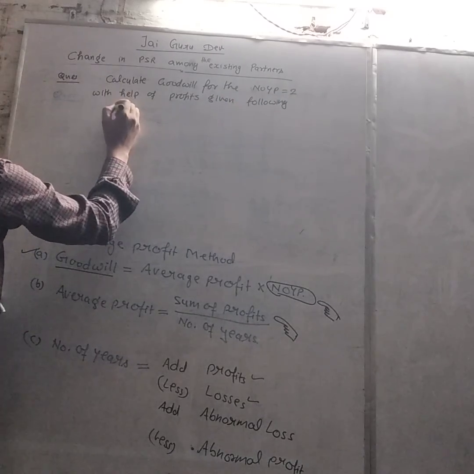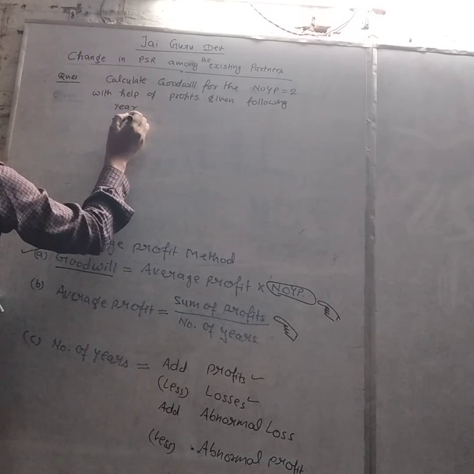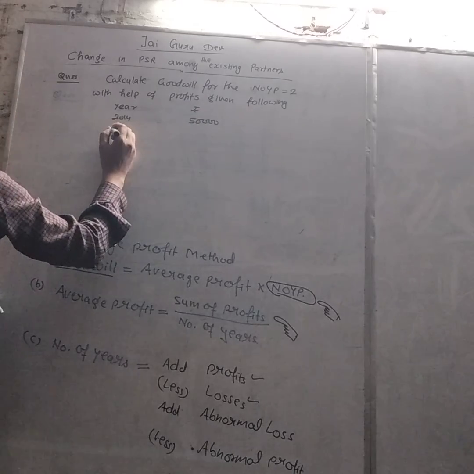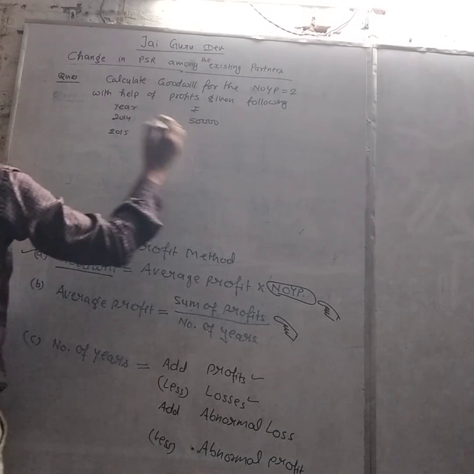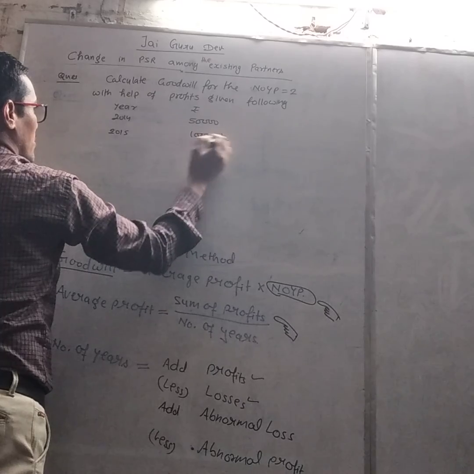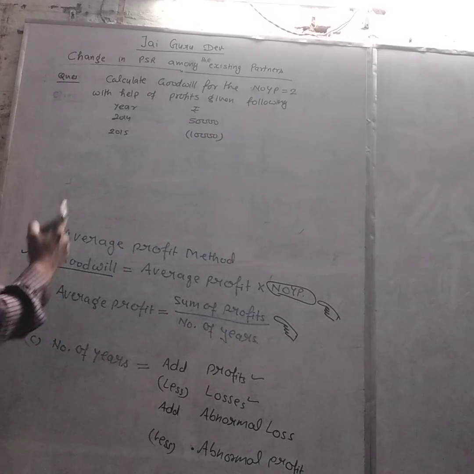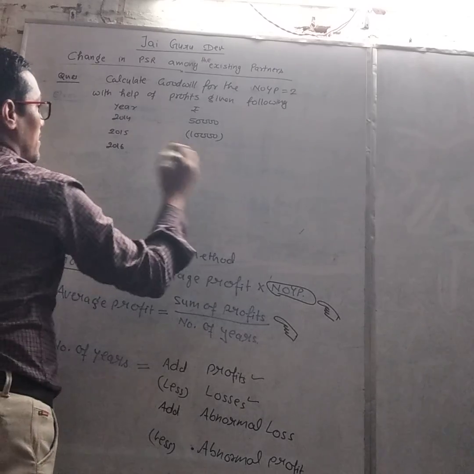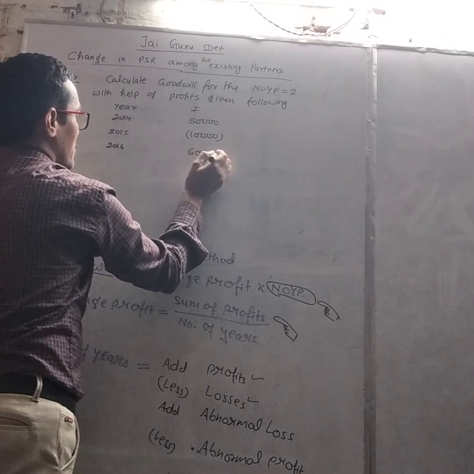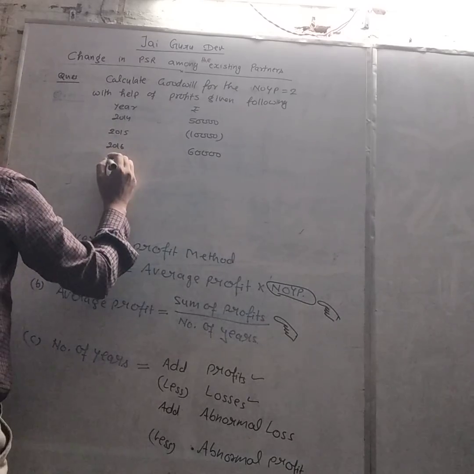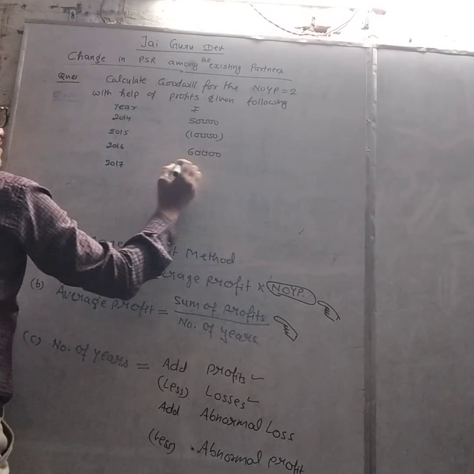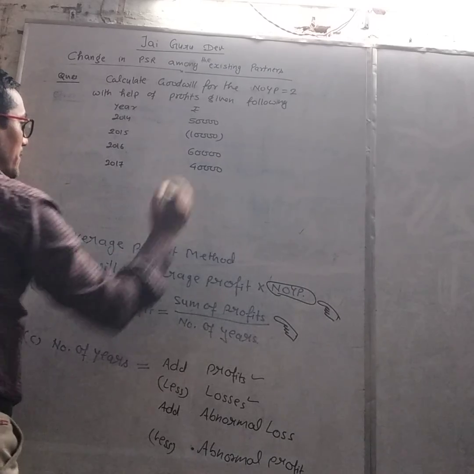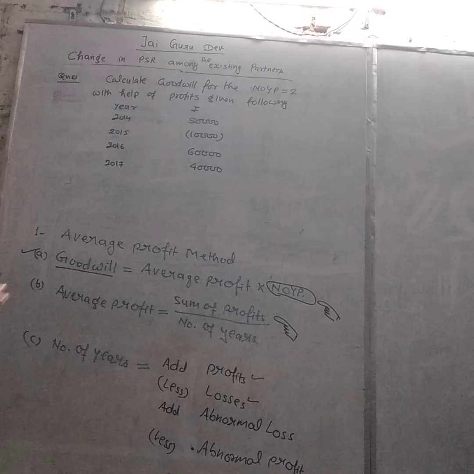In the year 2014 there is a profit of 50,000. In the year 2015 there is a loss of 10,000. Loss will be shown in this way. In 2016 there is a profit of 60,000, and in 2017 there is a profit of 40,000. Now we have to calculate this one.